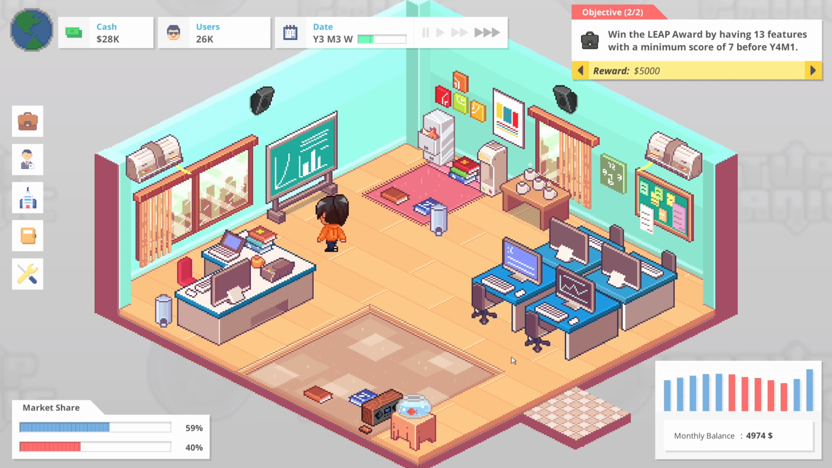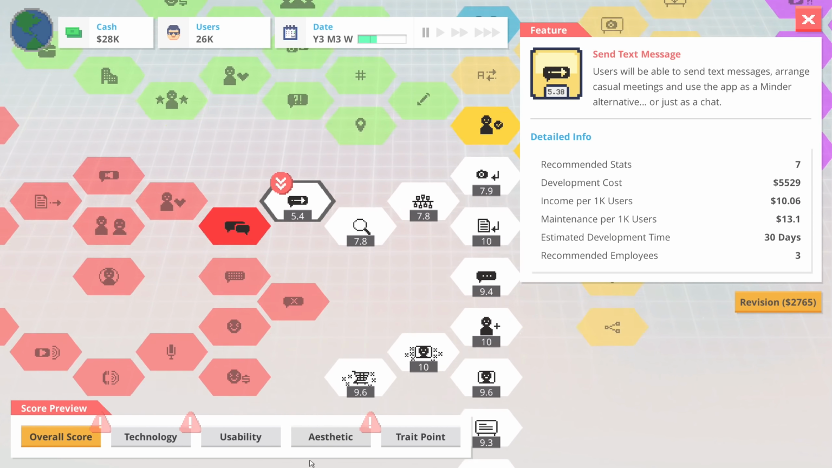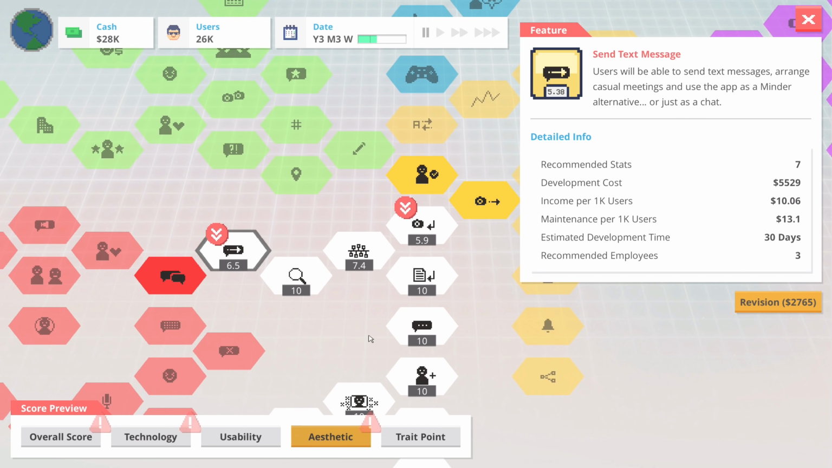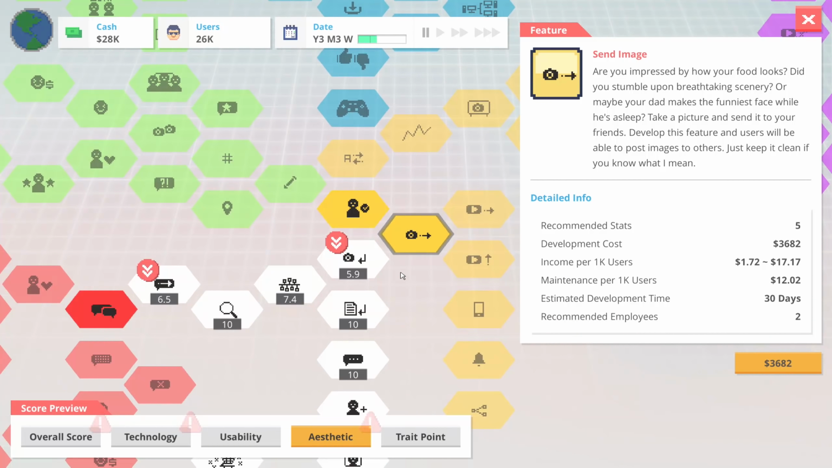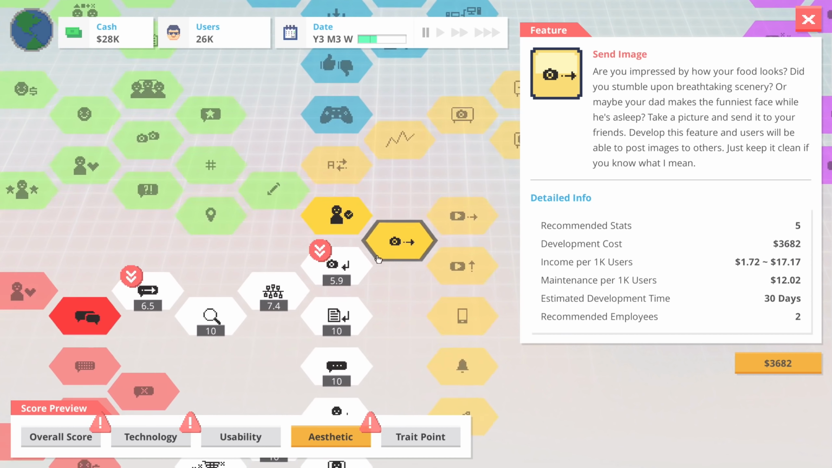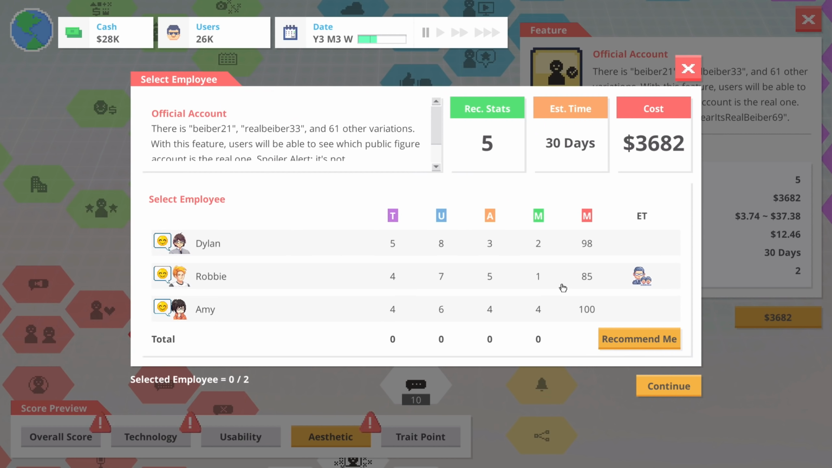I feel like a new feature is kind of needed, I'm going to be honest. As awful as sending text messages might be, I mean, the aesthetics of uploading images is not very good, but I kind of want new features right now. So let's do official accounts. Recommended stats are 5. I don't know about this. I feel like upgrading the, we got a 5 there. We got a 5. So it recommends those two. It doesn't recommend Robbie.